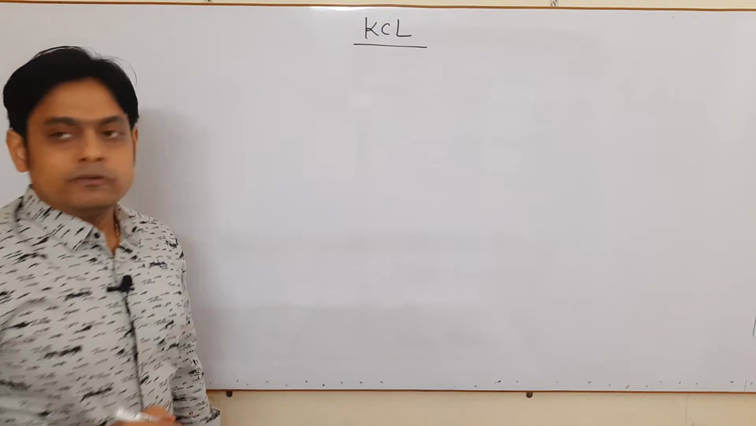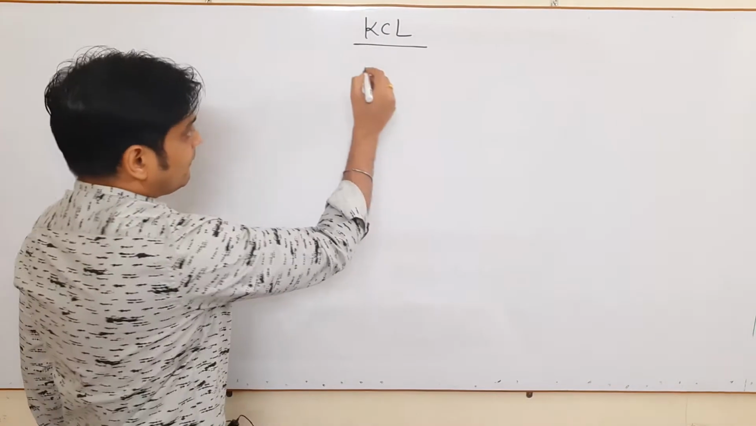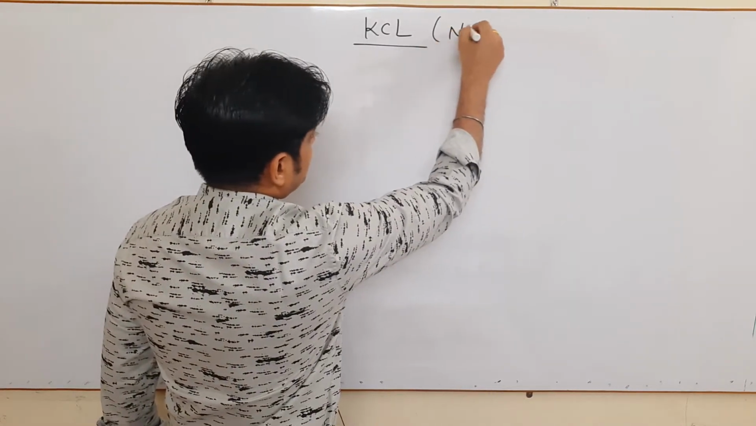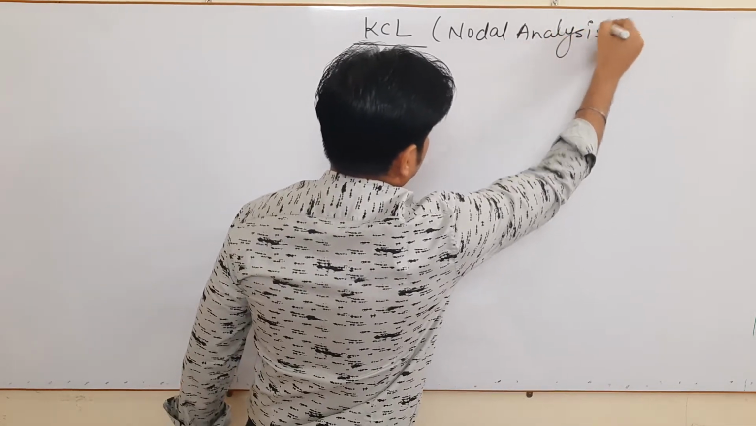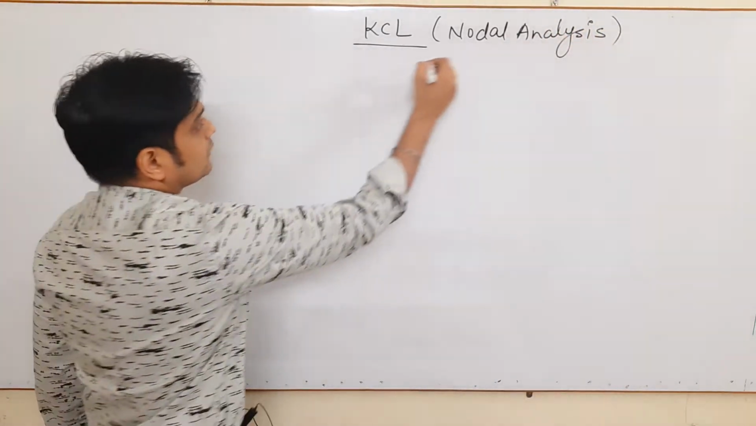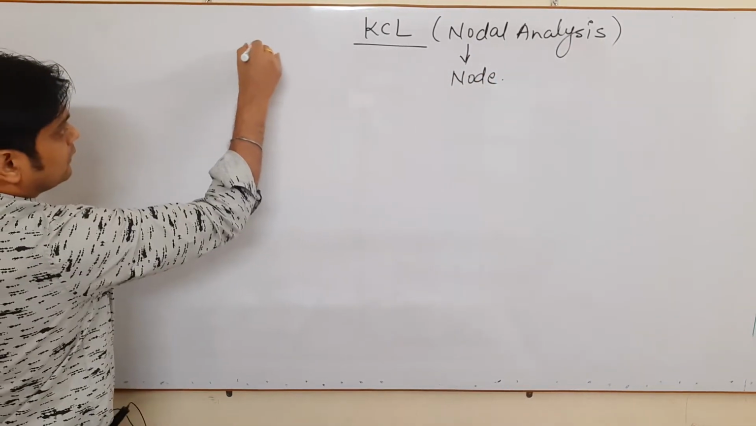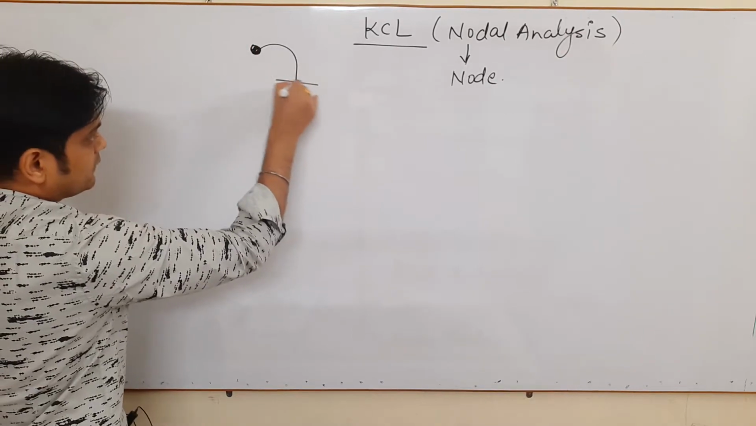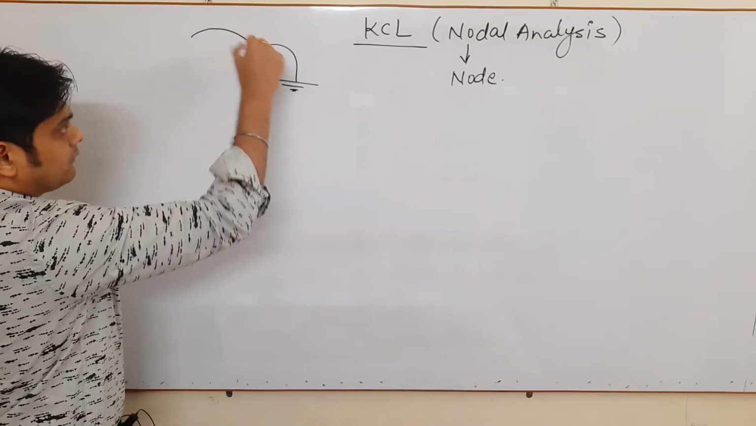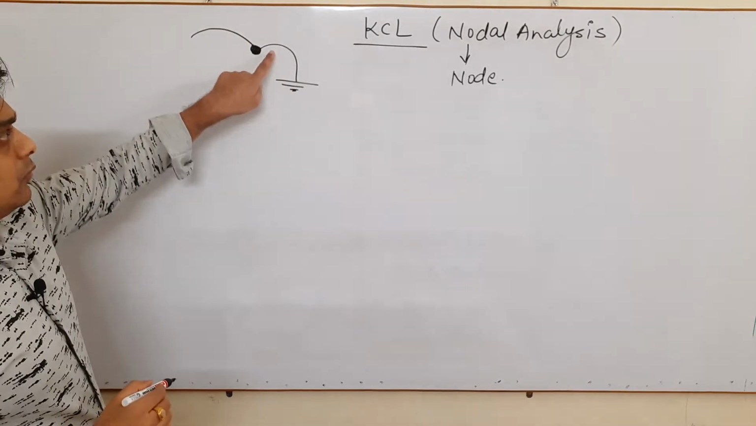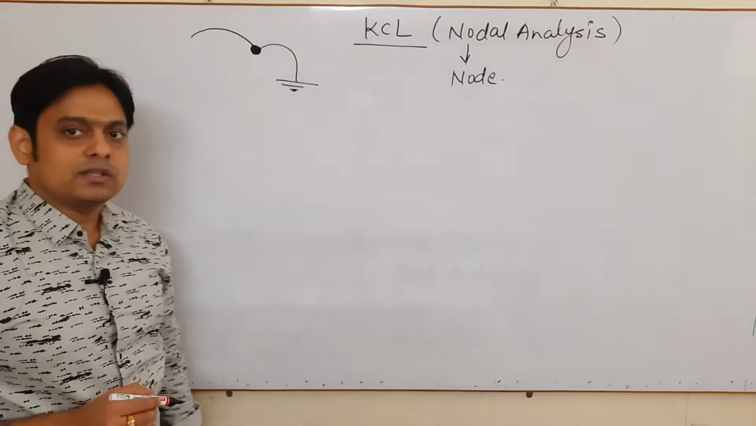Okay, we start with KCL. So what is Kirchhoff's current law? As I said earlier, it is known as nodal analysis. It means we will talk about the word node. What is a node? First of all, please see this concept. When more than one branch is connected at a point, we call that point a node.